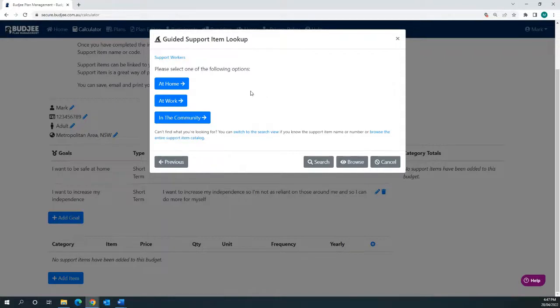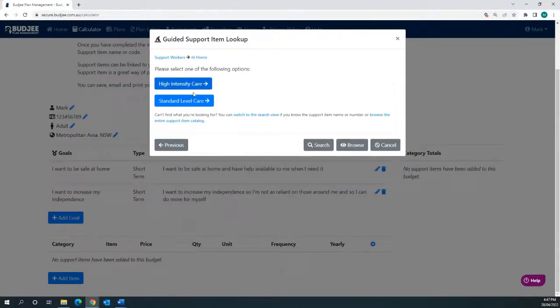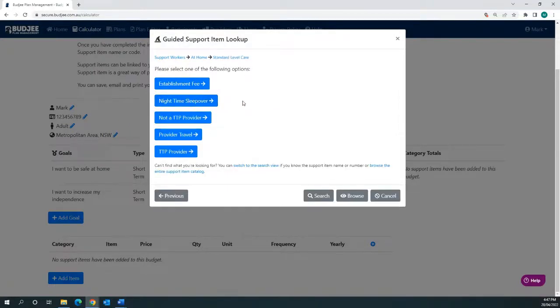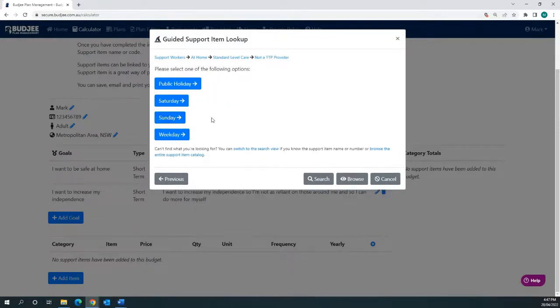So where do I need my support worker? I need it at home. What kind of level of care do I need? Well, I'll just go with standard level of care today. What kind of a provider am I using? Well, for most of you, it will be not a TTP provider. If you were using TTP, you'd probably know about it.